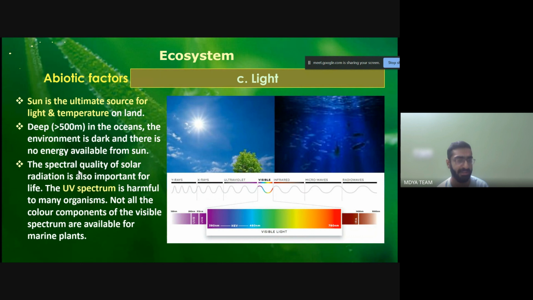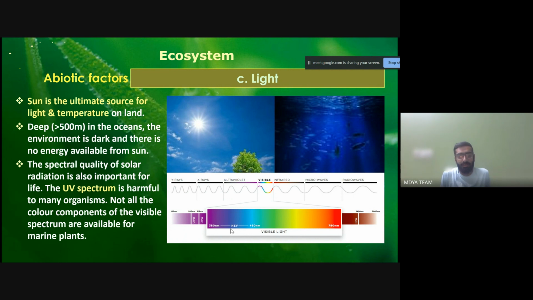Visible light is good, but ultraviolet rays are harmful for human beings and other organisms as well. Not all the color components of the visible spectrum are available for marine plants because of the wavelength of the light. Deep in the ocean, it is not possible for the entire range of the visible spectrum to reach the depths. That is why not all the color components are available for marine plants.